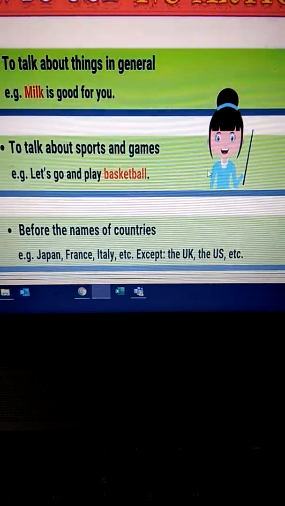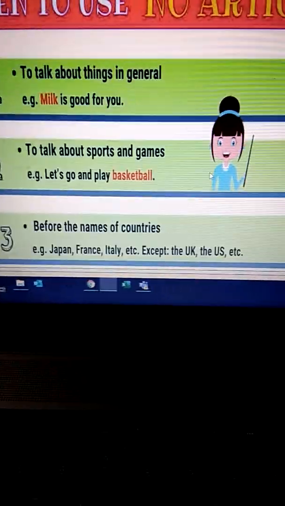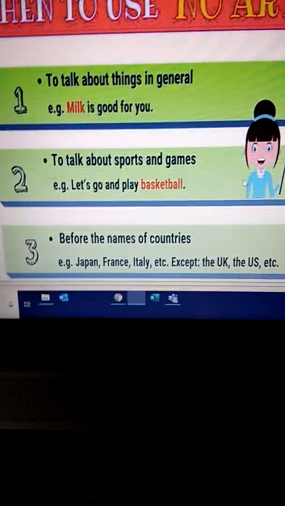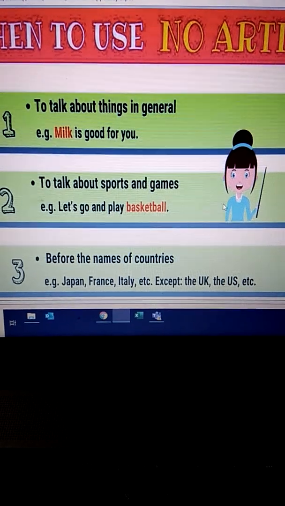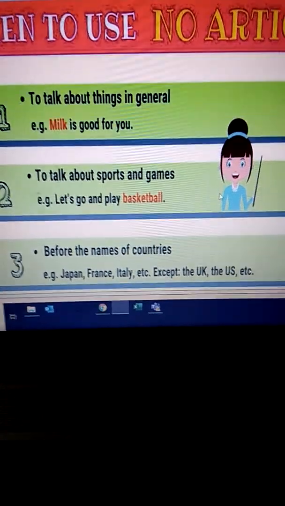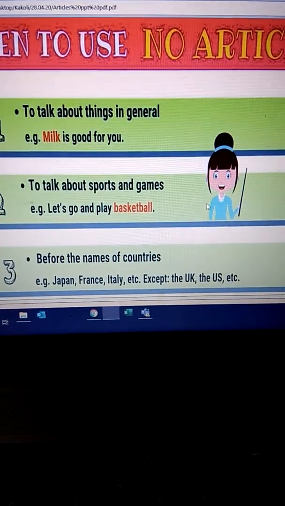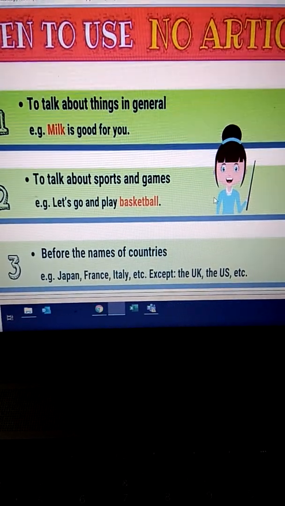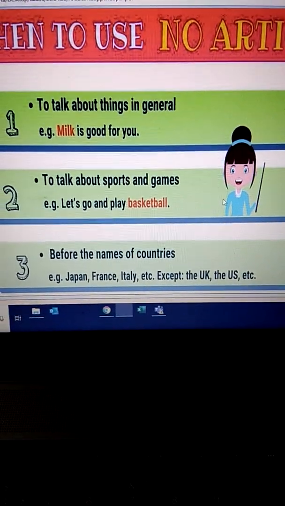Now, which are the situations where we do not use any article? First, when we talk about anything in general. Second, when we talk about any sports or games. And third, when we talk about the countries, except a few.